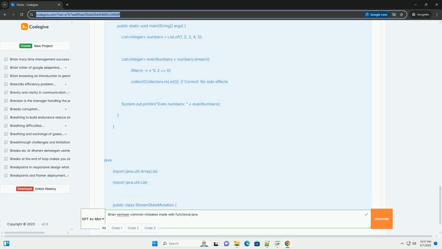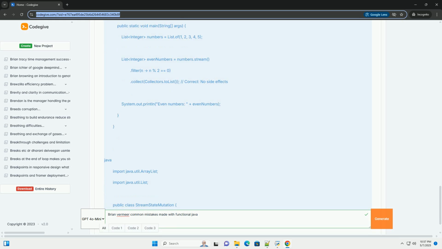Mistake 6: excessive parallelism. Description: using parallel stream doesn't automatically make your code faster. Parallelism introduces overhead: thread creation, context switching, and synchronization. If the task is small or the overhead of parallelism outweighs the benefits, it can actually slow down your code. Code example: parallelism overhead.